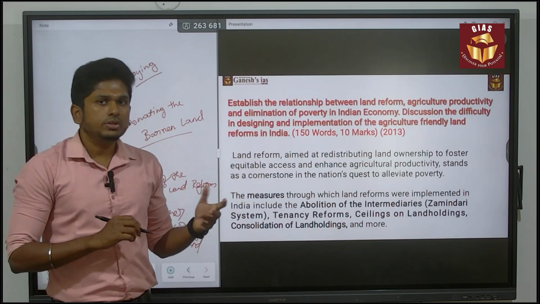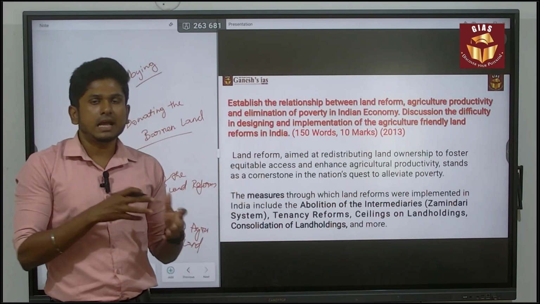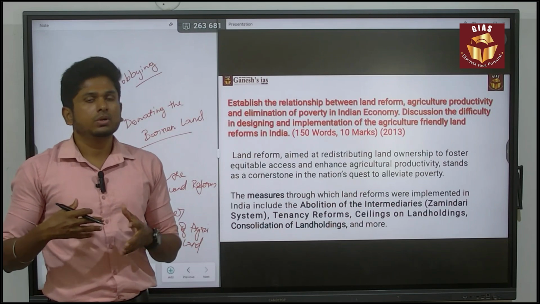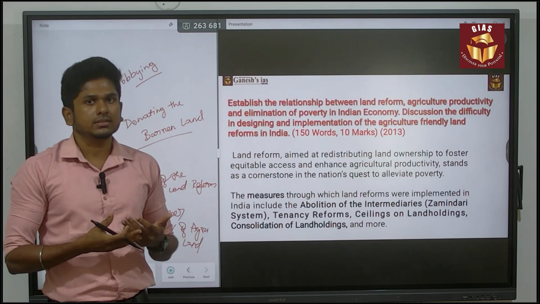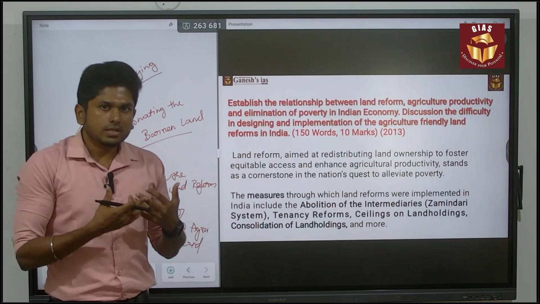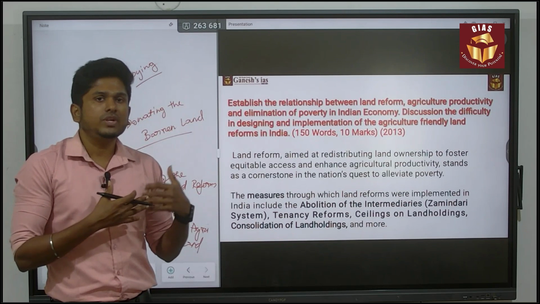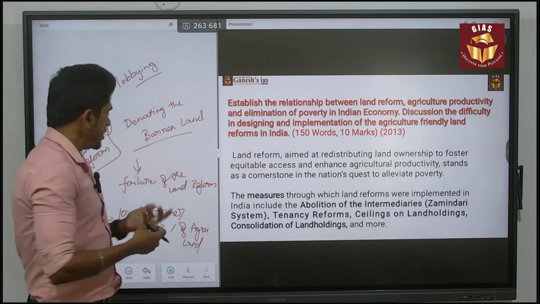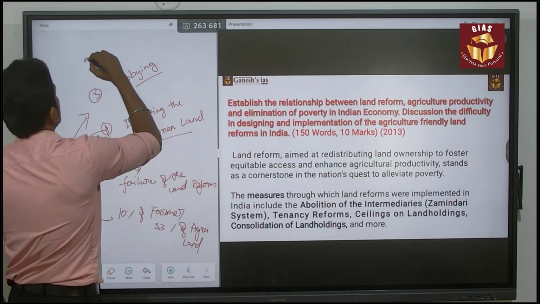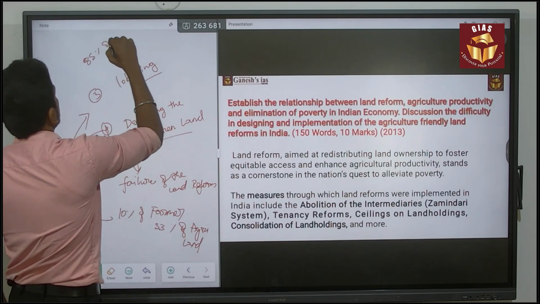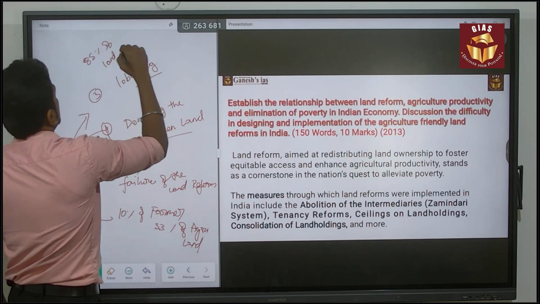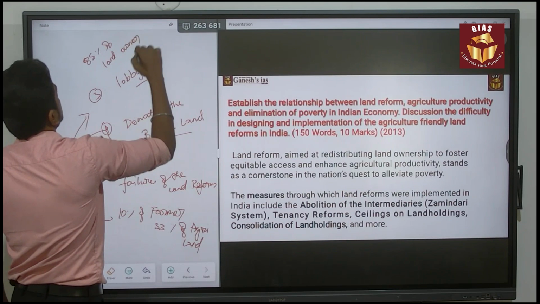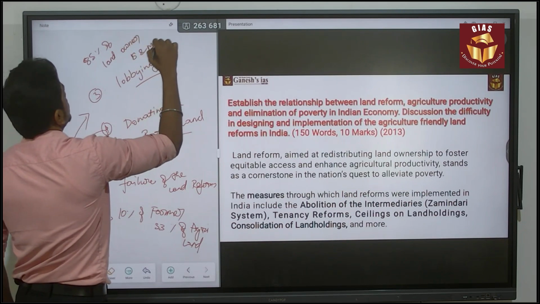In the conclusion, you can say that we need land reform 2.0. In such a way, you can complete the answer, because you have to accept that the land reform we have done is not giving any outcome. And also India has more than 85% of landowners belonging to the small and marginal farmers.